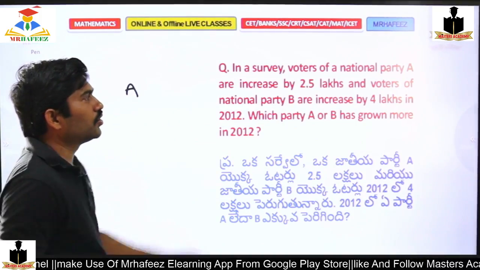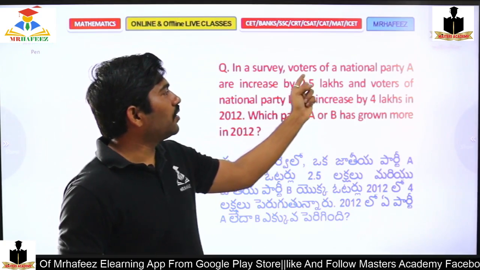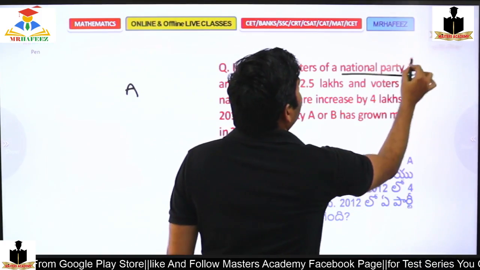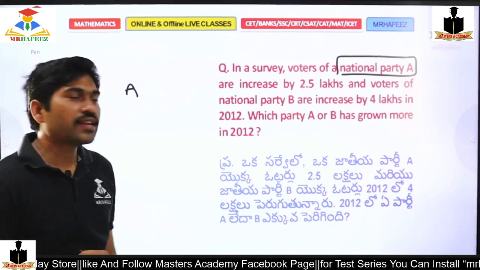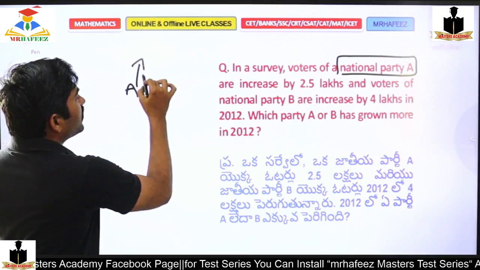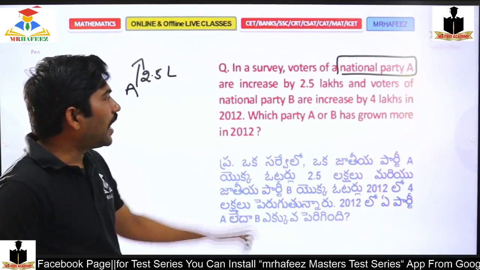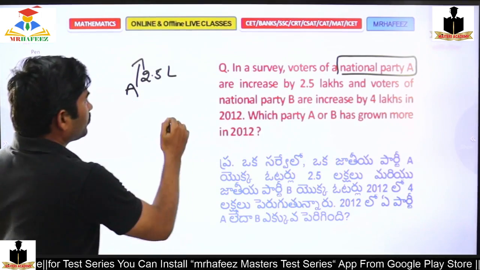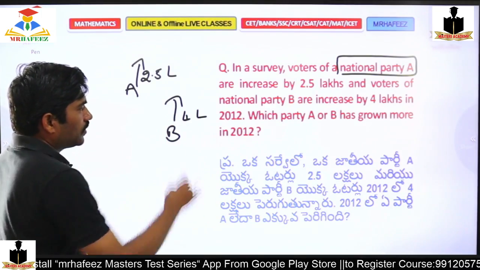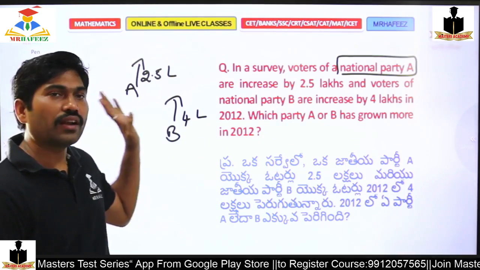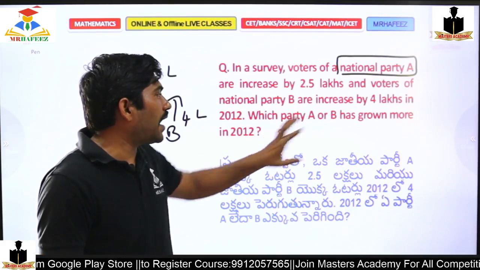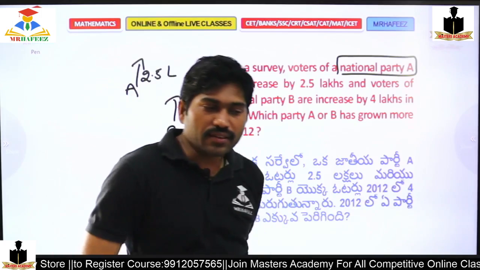Capital A, national party. The survey: voters of national party A are increased by 2.5 lakhs. And voters of national party B increased by 4 lakhs in 2012. This happened in 2012. So which party, A or B, has grown more in 2012?